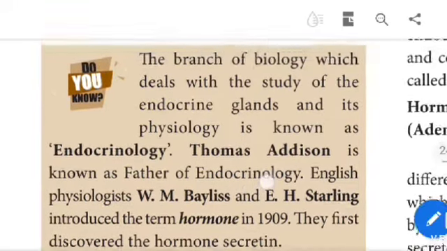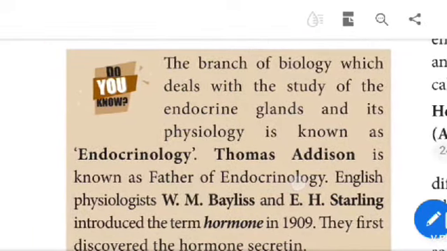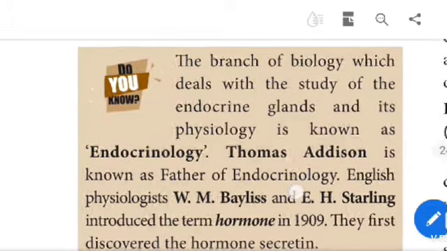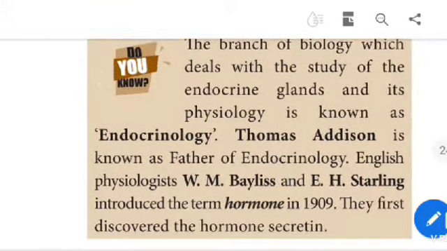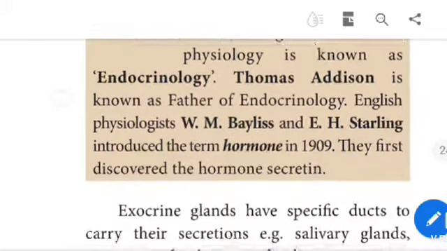The branch of biology which deals with the study of endocrine glands and their physiology is known as endocrinology. Thomas Addison is known as the father of endocrinology. English physiologists W.M. Bayliss and E.H. Starling introduced the term hormone in 1909. The first discovery, the hormone secretin.